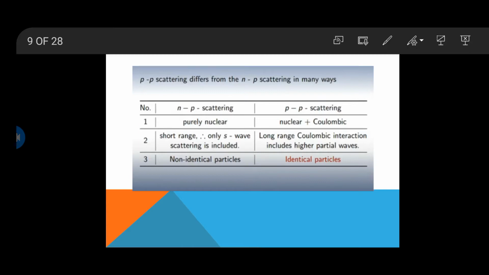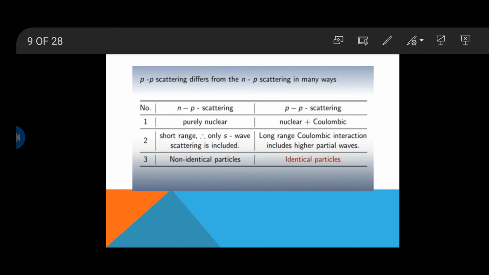In terms of non-identical particles, both are different nucleons, so these are non-identical particles, and the force between neutron and proton is the strong nuclear force, so this type of scattering is purely nuclear. When we discuss proton-proton scattering, these are two same-charged particles, so there must be Coulomb repulsive forces, and there is also the presence of the strong nuclear force.